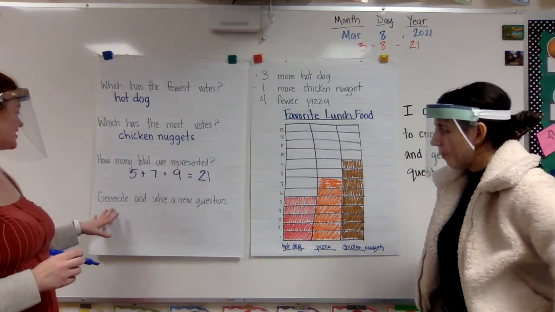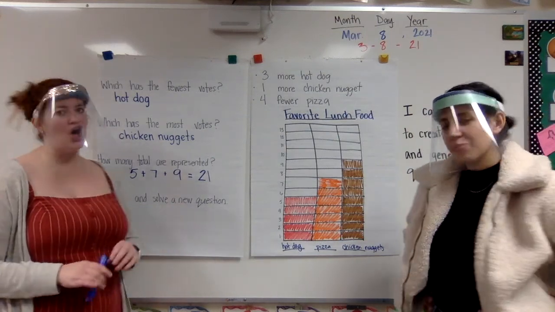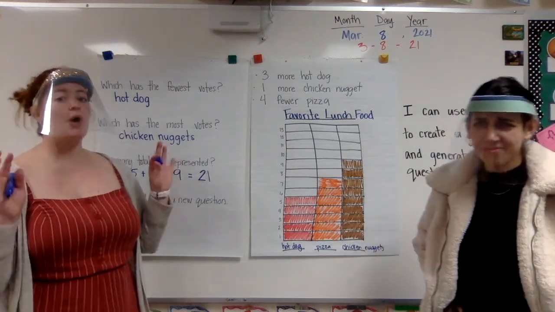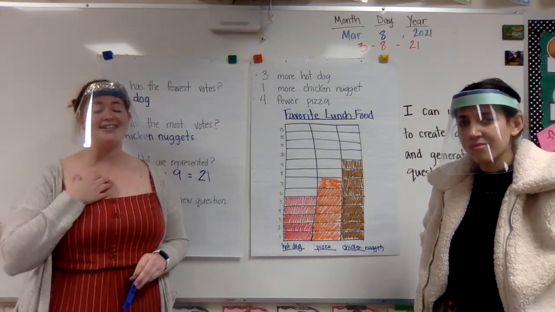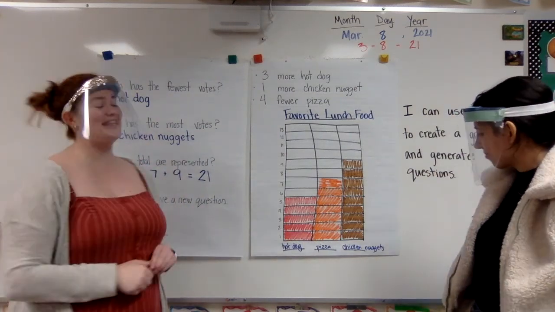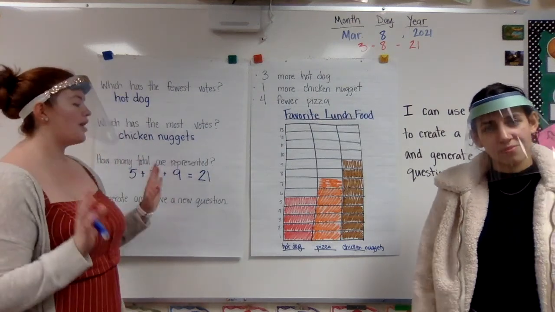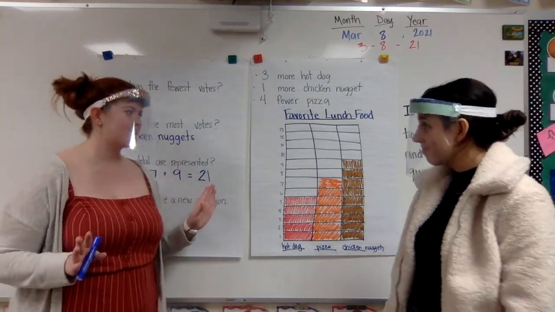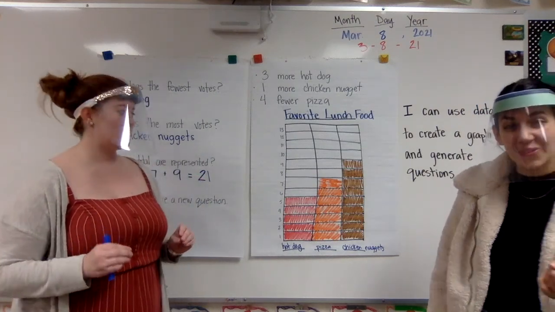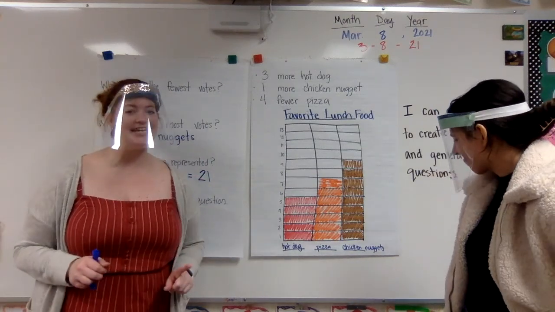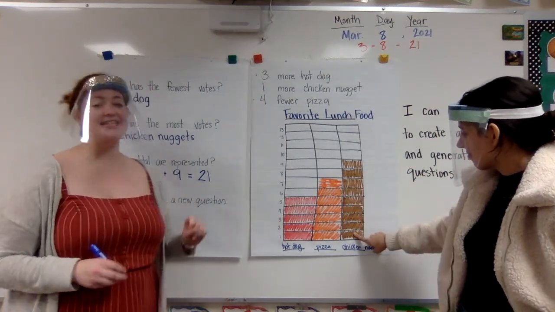Okay, our last thing says generate and solve a new question. So I'm going to look at our data and see, what's a new question that I could ask about this data? Okay, Miss Lestico, I have a question. Ready? How many more people voted for chicken nuggets than pizza?